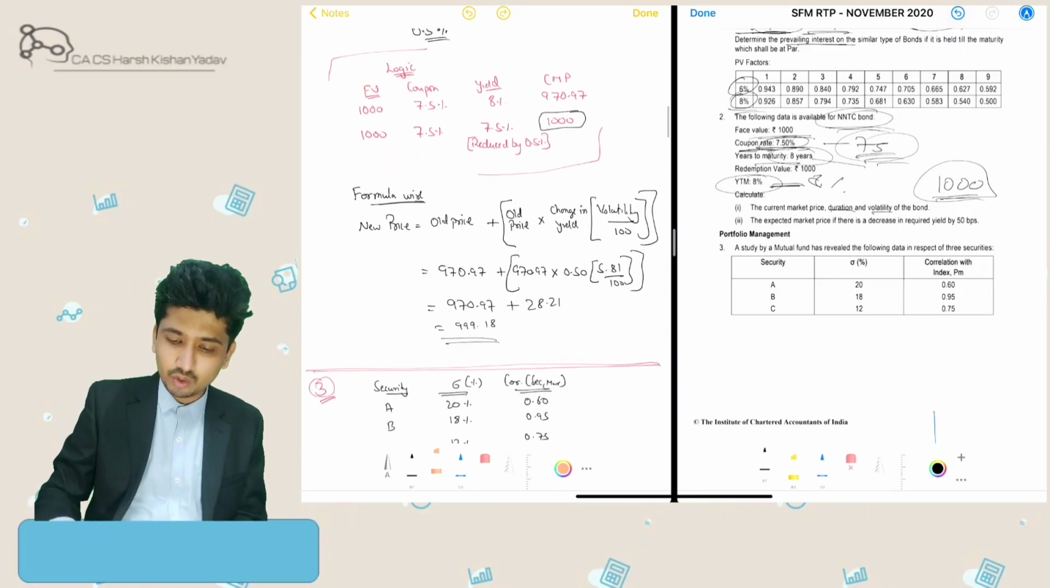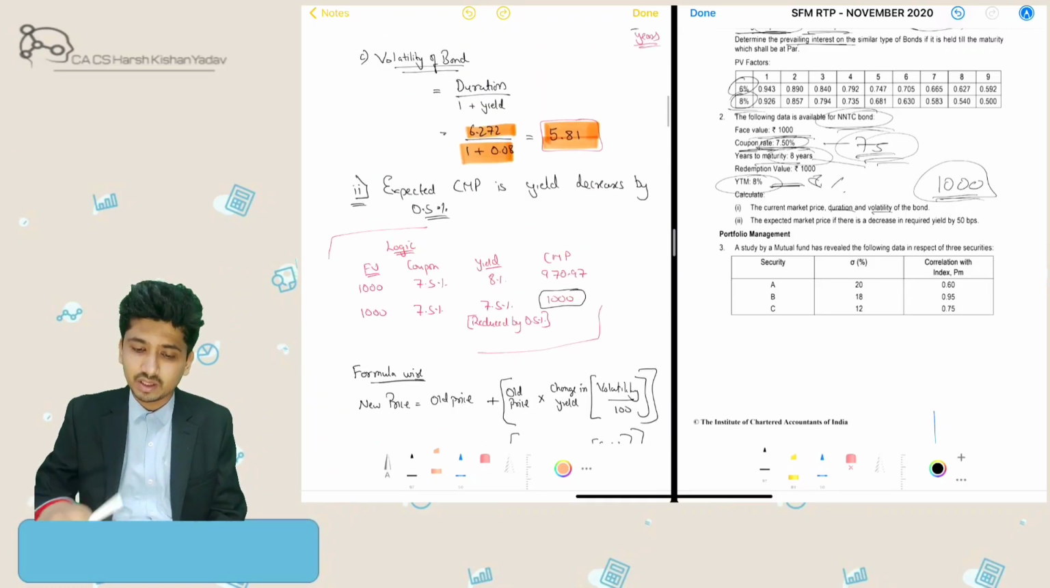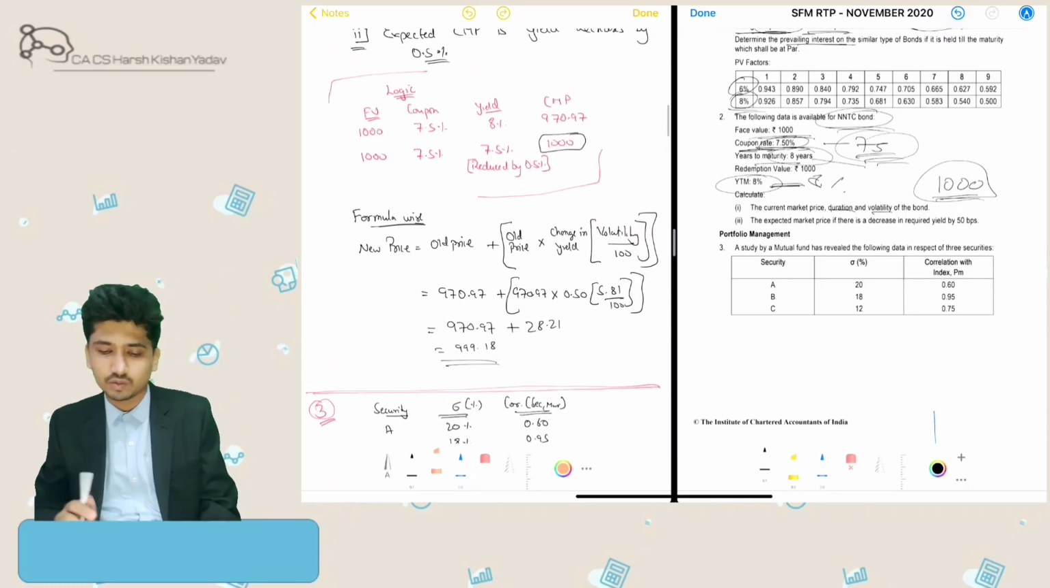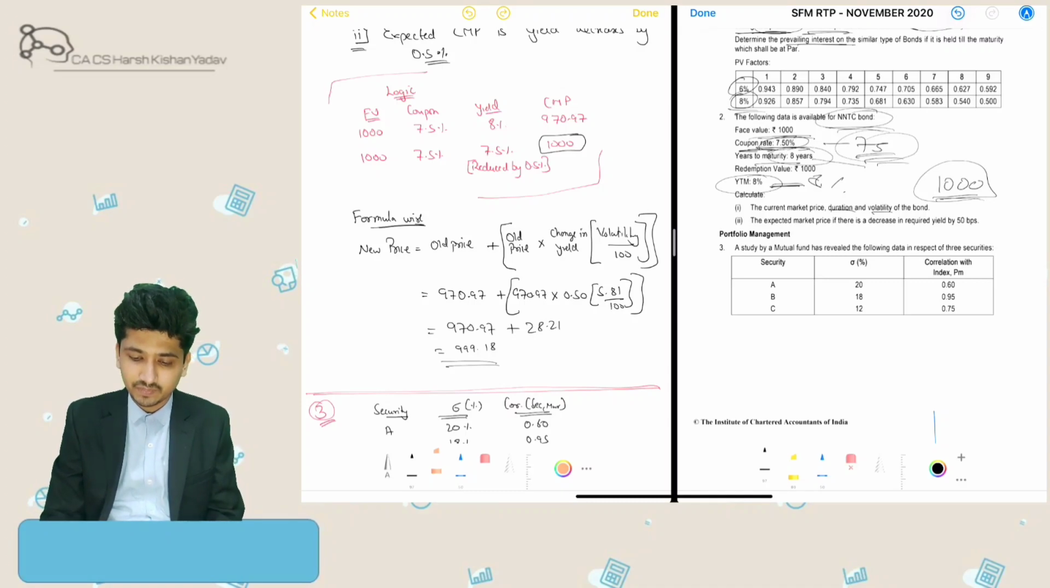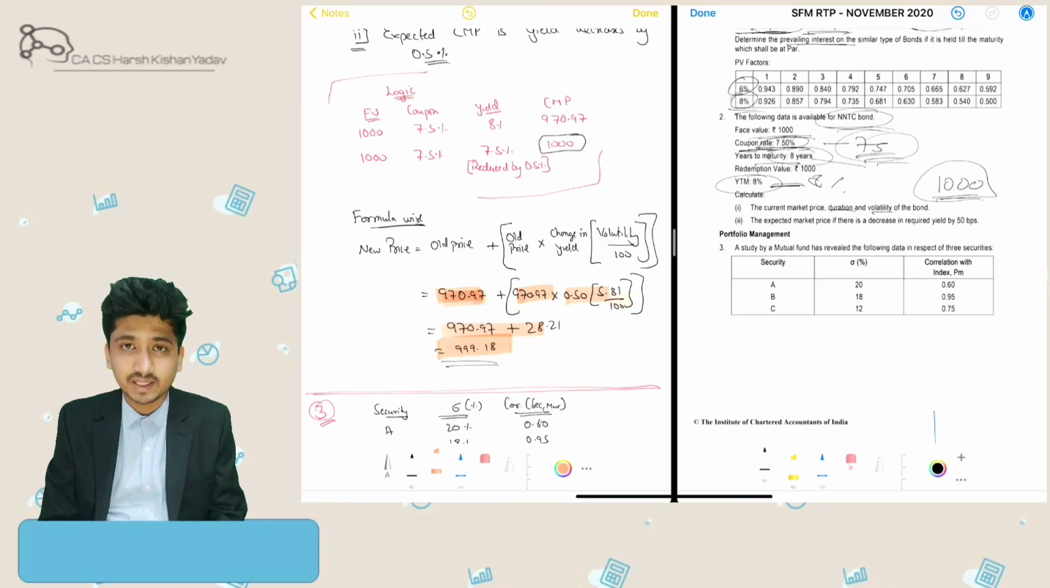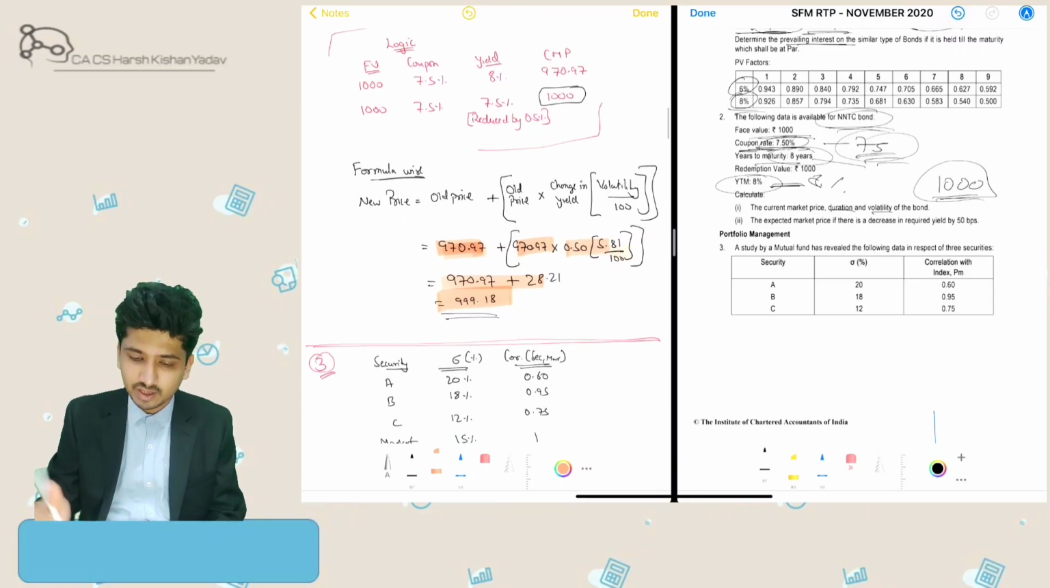But if you want to go by formula, that means we need to use volatility. All right, so what we need to do is, original price was 970.97. So new price equals old price plus old price into change in yield multiplied by volatility. We'll just apply this formula and we'll get 999.18. It is due to some rounding differences, otherwise it will come to exactly 1000, because my market expectation is 7.5% and our coupon rate is also 7.5%. So my face value will equal my current market price.